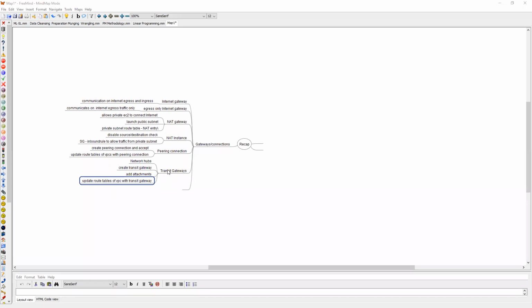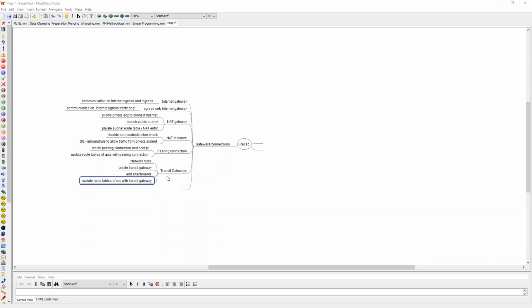Here the transit gateway is a network hub, whereas peering connection is peering between two VPCs. So if a VPC A wants to connect with four VPCs or 10 VPCs, then you have to create a peering connection from A to all other 9 VPCs, and then only it works. Whereas with transit gateway, you add attachment.